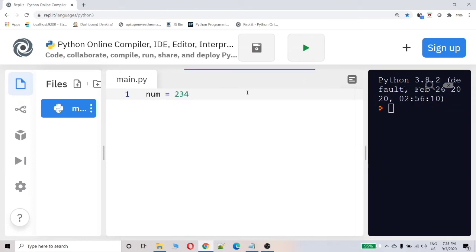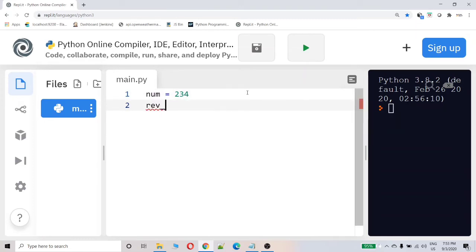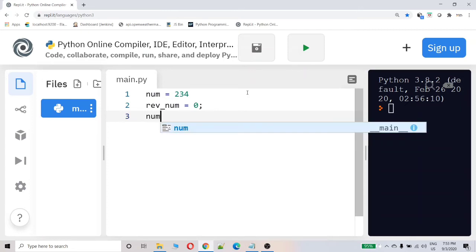Before going to the program, I will tell you the logic behind the program. Let's assume that the number is 234. I will assign value 0 to the variable revnum, and then I will apply the percentage operator on the number, so that when it is divided by 10, I will get the remainder as 4.